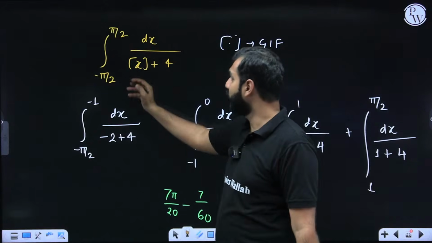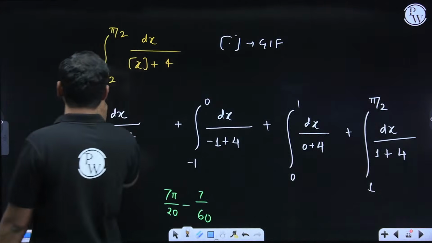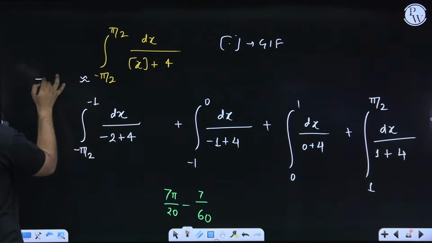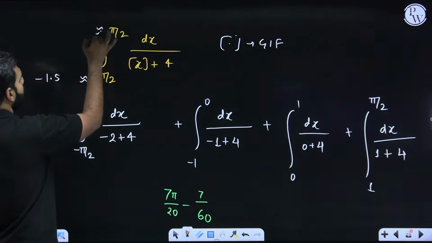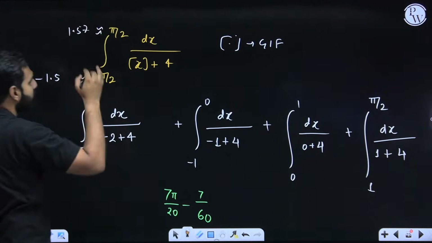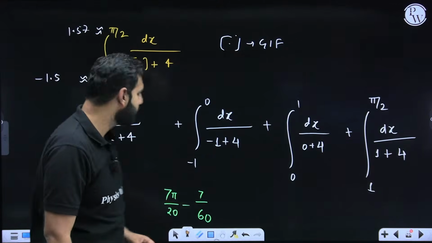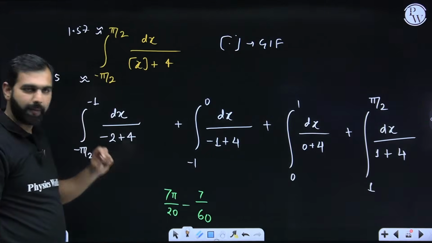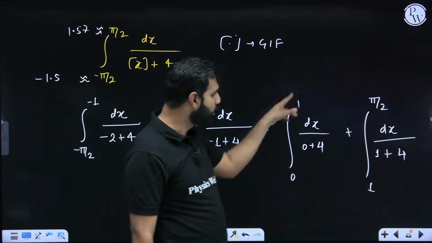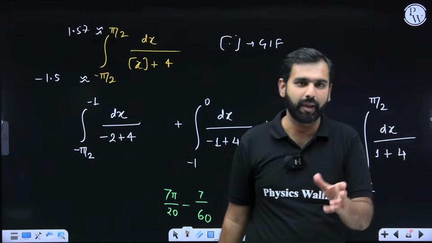So this is GIF of x. This is minus pi by 2 to pi by 2. We know minus pi by 2 is approximately what? Minus 1.5. Pi by 2 is approximately 1.57. So I think the job is done, because how will I split it? Minus 1.5 to minus 1, then minus 1 to 0, then 0 to 1, and then 1 to 1.5, that is pi by 2 approximately.